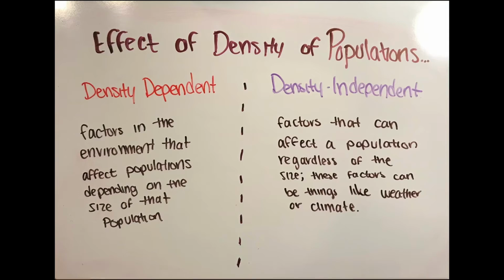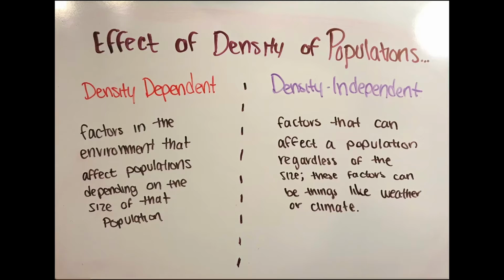Effect of density on populations. The density of a population affects and is determined by resources available in the environment. First, there are density-dependent factors, which are factors in the environment that affect populations depending on the size of the population. Factors like these can affect the amount of food available to different populations. For example, a small population is less susceptible to a decrease in food than a large population that requires a lot of resources.